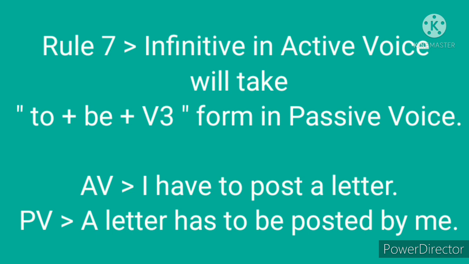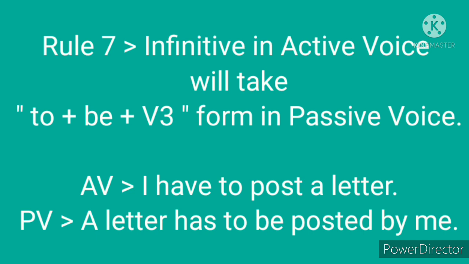You must notice one more thing. In the active voice sentence, after I, that is after the subject I, we have have. But in the passive voice, after the subject a letter, we have has, because the active voice sentence has the subject I, that is first person singular.